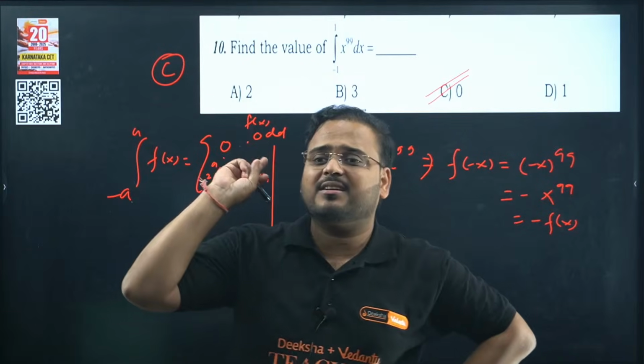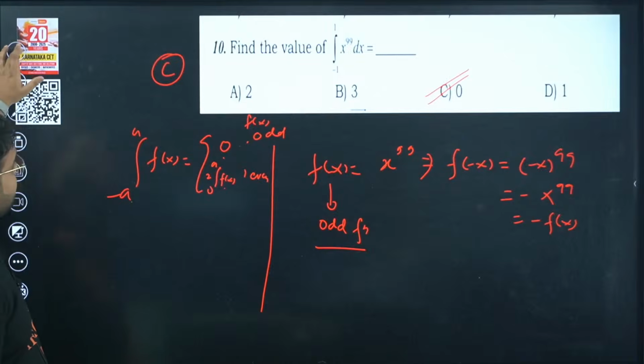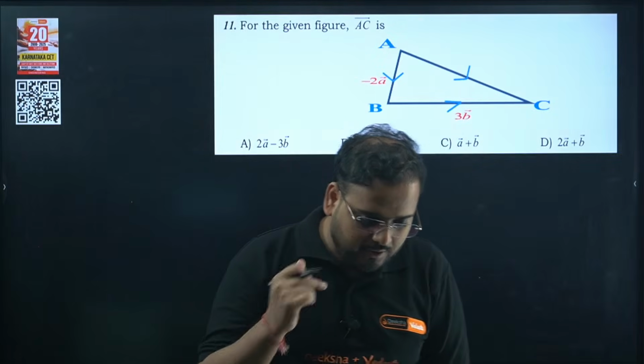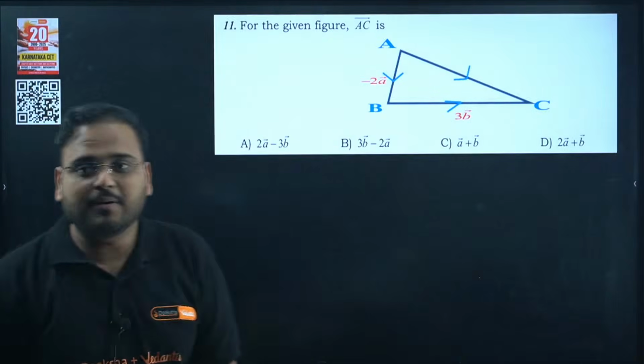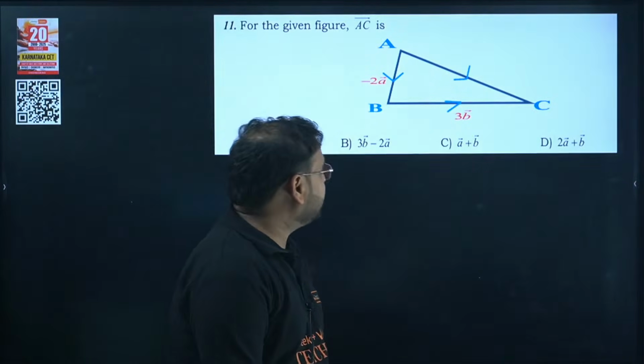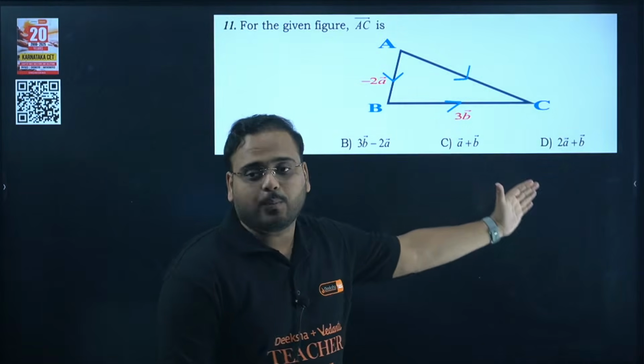So this one is correct. Question number 10 is C, correct. If you have any doubt, ask me, guys. Get back to the questions now. Come back. Question number 11. For the given figure, AC is 2A minus 3B, 3B minus 2A. What is the right option?